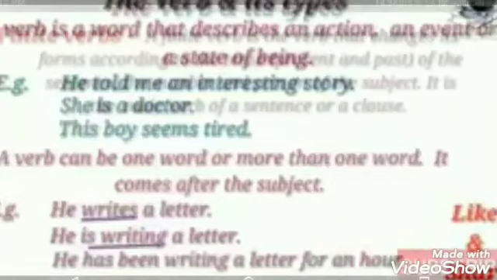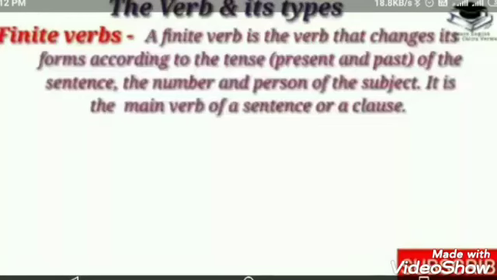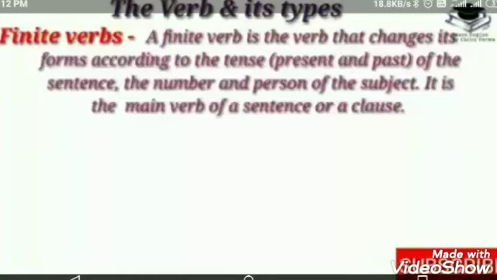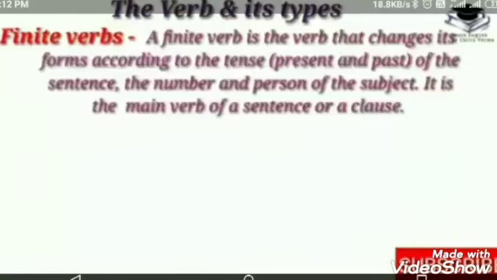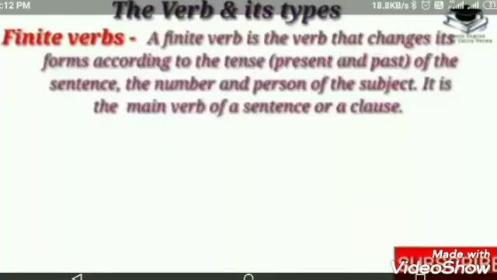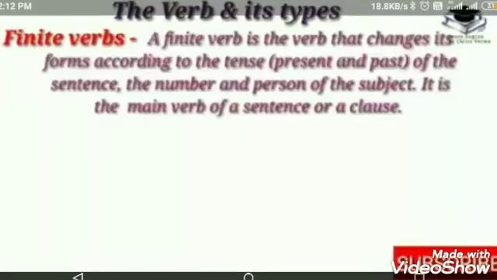Such verbs are called finite verbs, which change whenever the subject of the sentence is changed or the number of the subject is changed. We will see the next definition of finite verbs. A finite verb is the verb that changes its form according to the tense, that is present tense or past tense of the sentence, and the number and the person of the subject. It is the main verb of a sentence or a clause.